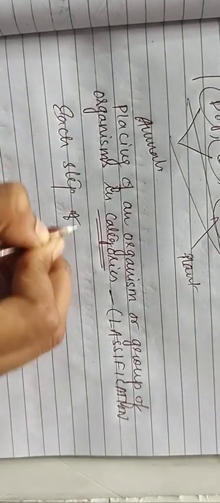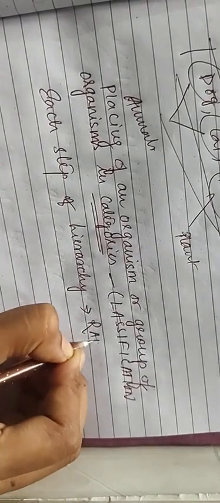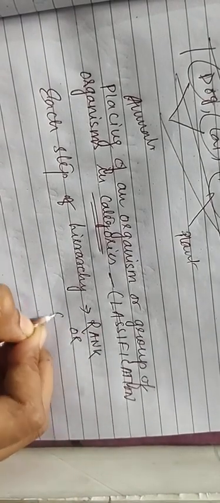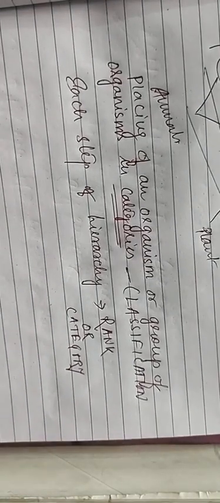In its hierarchy many steps are involved, where each step represents a rank or category. Each step of the hierarchy is called a rank or category.